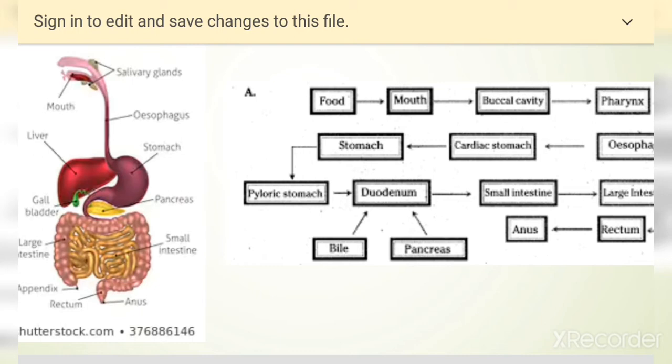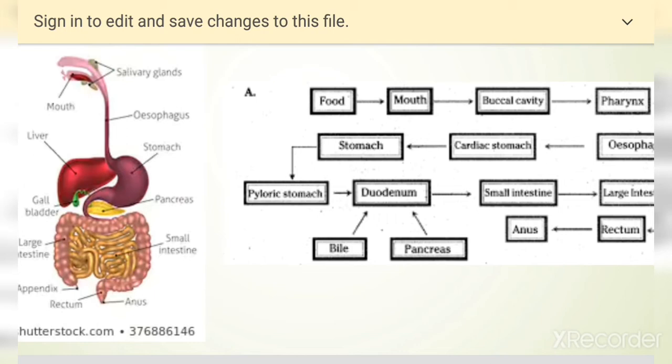Now here we have observed that the pancreas is also present, which secretes pancreatic juice into the duodenum. Pancreatic juice contains amylase, trypsin and lipase. Again, all these three enzymes act on carbohydrates, proteins and fats.